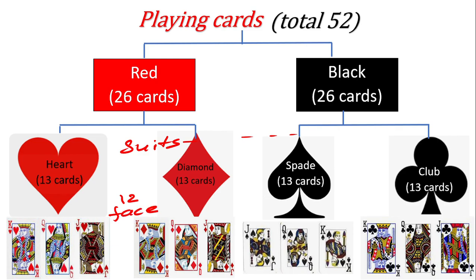Remember that the ace is not taken as a face card. Ace means where A is written on the card. So the face cards are only these three: king, queen, and jack. So there are 12 face cards in total. On this you can have a question in your exams also. Now another is the basic formula.